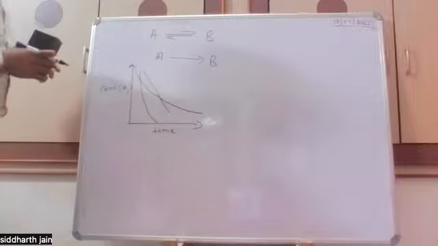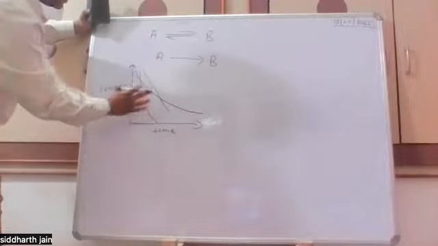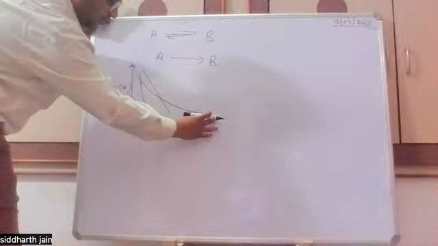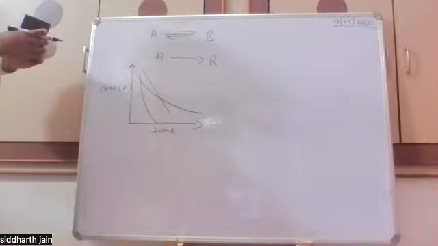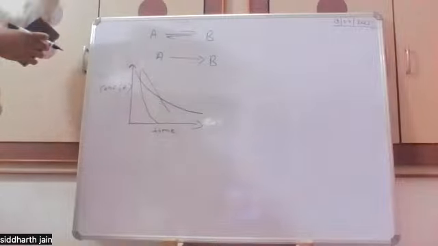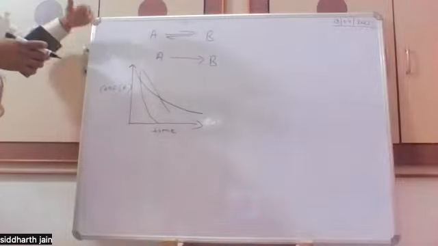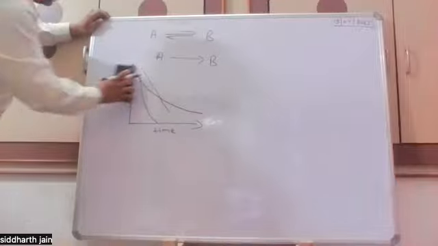But for a reversible reaction, the change in concentration with respect to time will go till infinity, and it will not even complete when t is equal to infinity. So we assume that it gets complete. It will go exponentially, it's very slow. Yes, good.